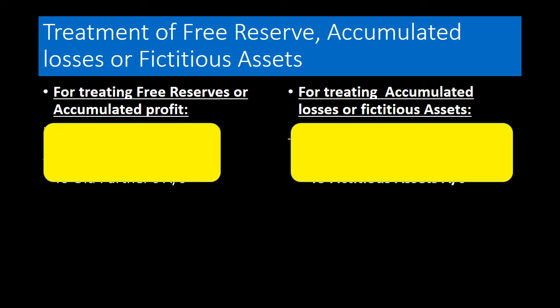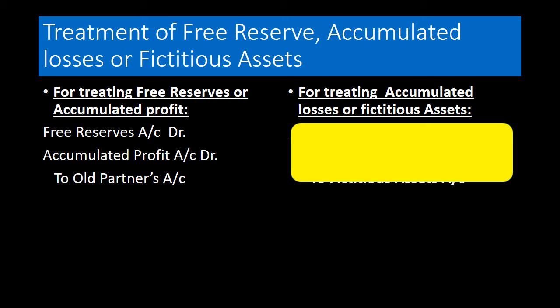As you know, free reserves and accumulated profits has credit balance, and at the time of admission of a partner, first we will distribute that in old partners. An entry for distributing free reserves and accumulated profit is free reserves account debit or accumulated profits account debit to old partners in their old ratio.